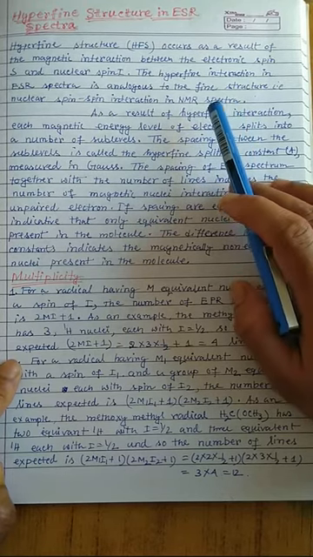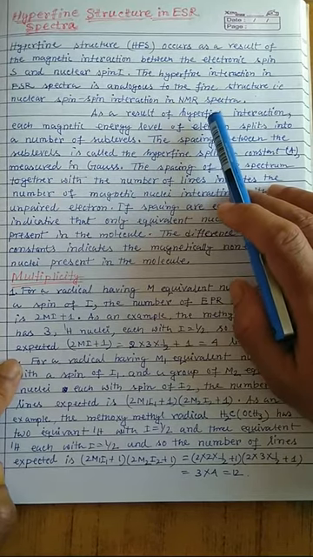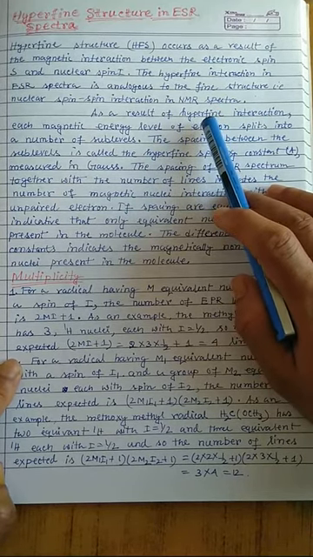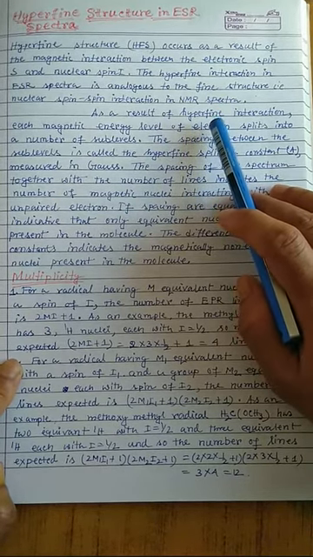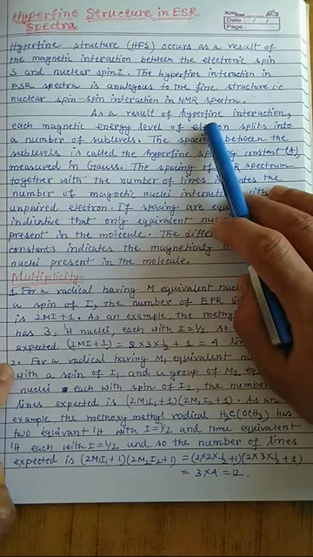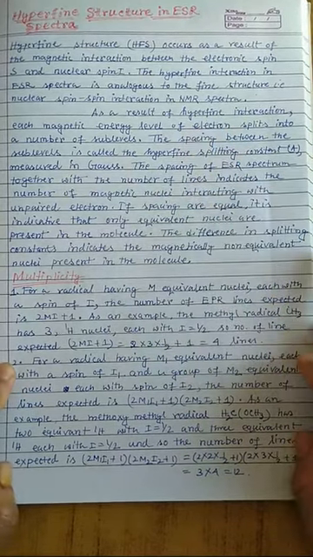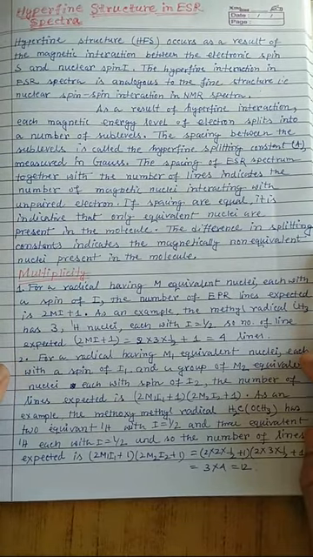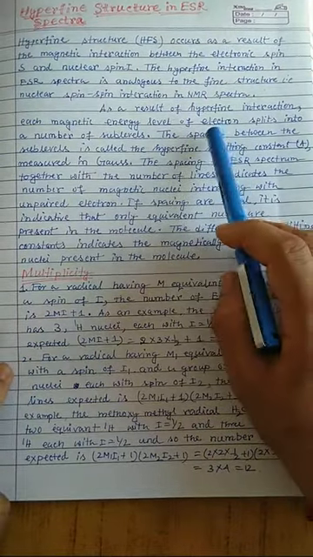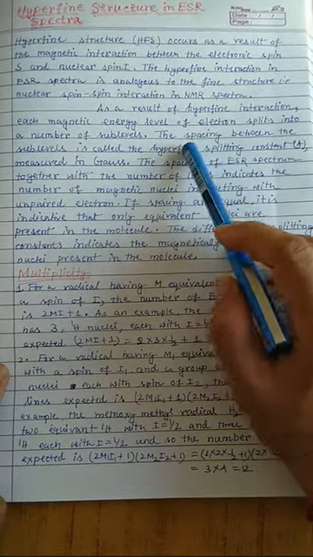Here, the presence of nuclei that can couple with the preferred electronic moment gives rise to hyperfine splitting. As a result of the hyperfine interaction, each magnetic energy level of the electron splits into a number of sublevels.